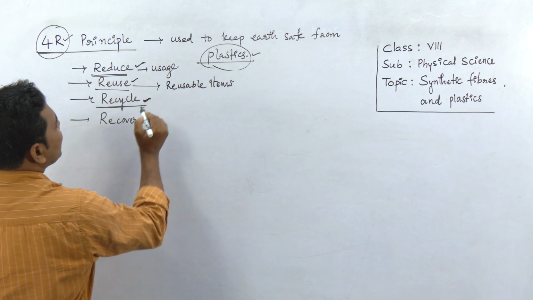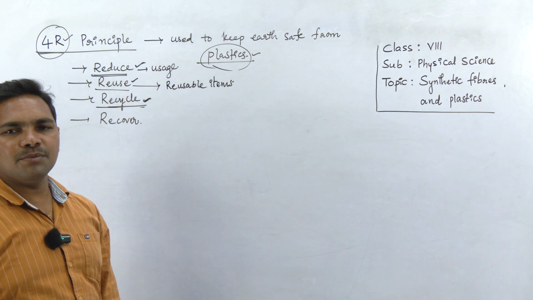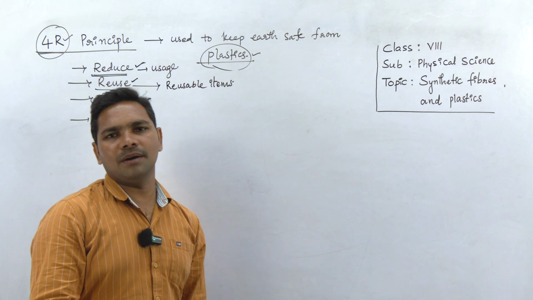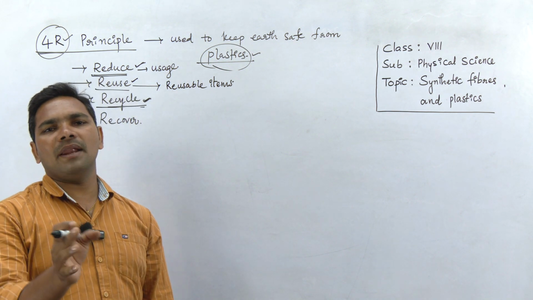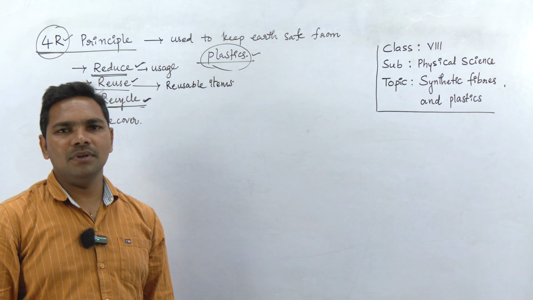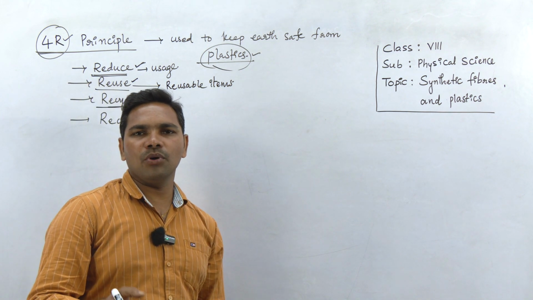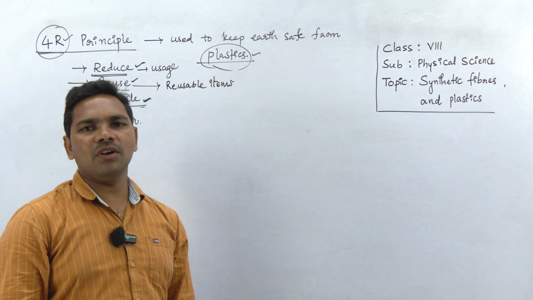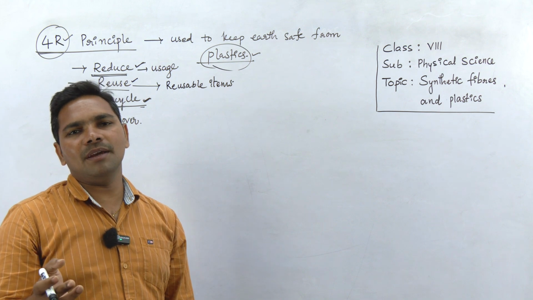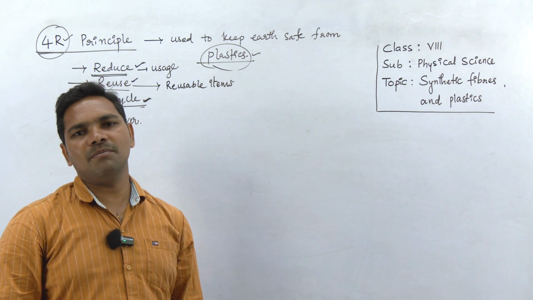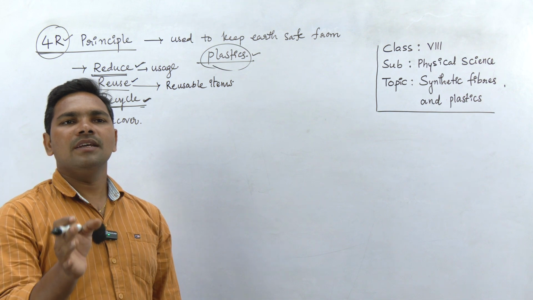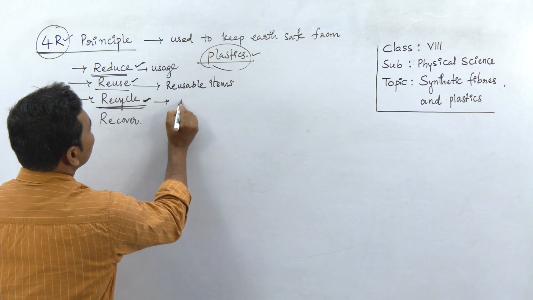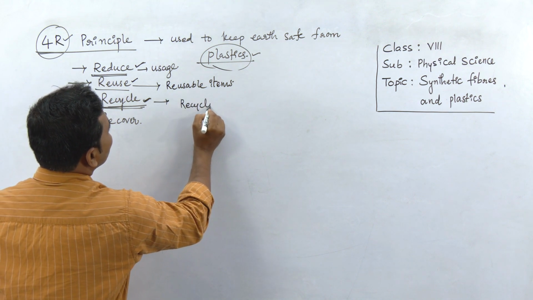And third one, recycle. If any plastic item that we have is broken down, generally we see some local vendors used to come and purchase the broken plastic items as scrap. If you have broken plastic chairs, broken water bottles, plastic things in your home, they purchase them for a small amount. Did you ever imagine what they do with those broken pieces of plastic? They give them to recycling plants.